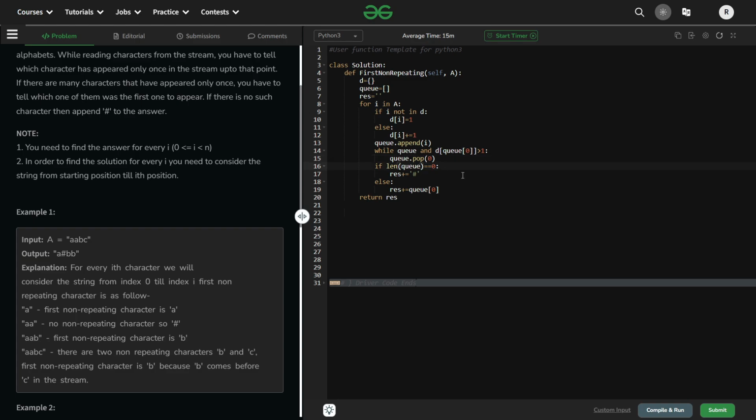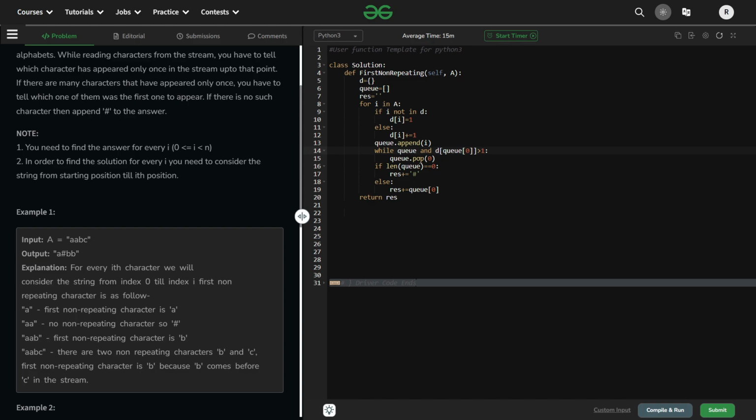If the length of the queue is equal to 0, if there is no element inside the queue, then we can add the hash, right? You can think of this as a stream of characters. Now here we have appended a. We have appended a 2 times here. You can think at the second iteration, the a has been added 2 times, right? Now the value will be 2 for that. So this is the a value, q0 is a, and its value is now 2.